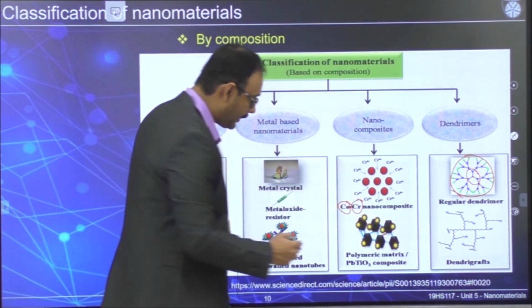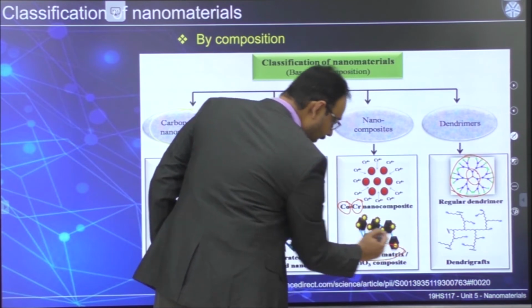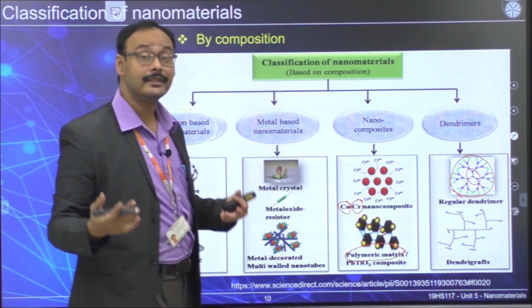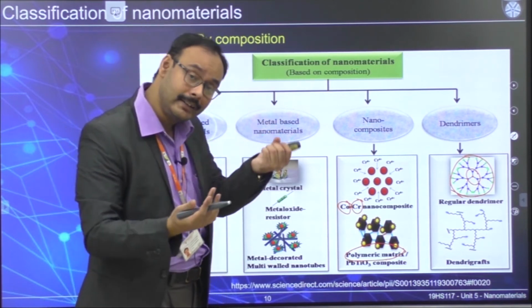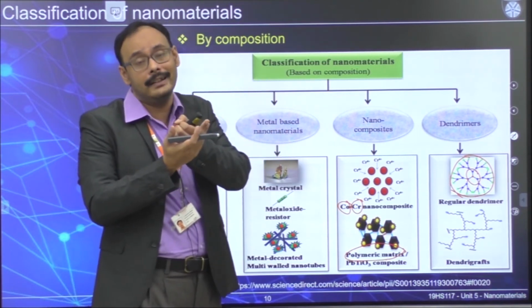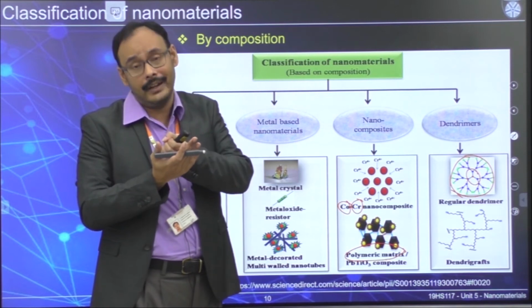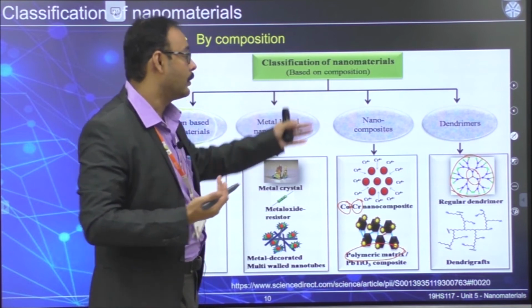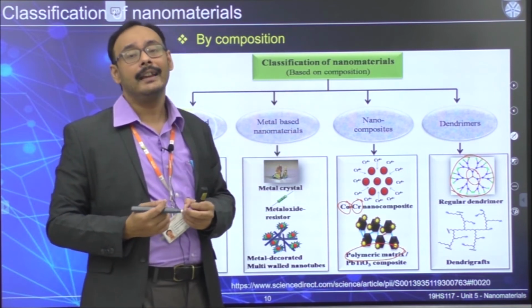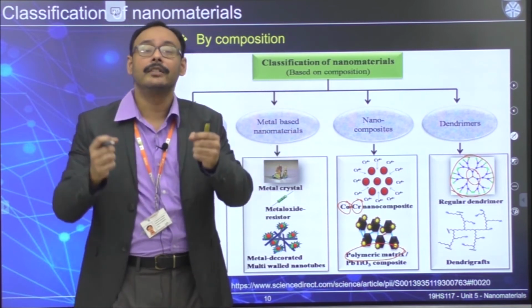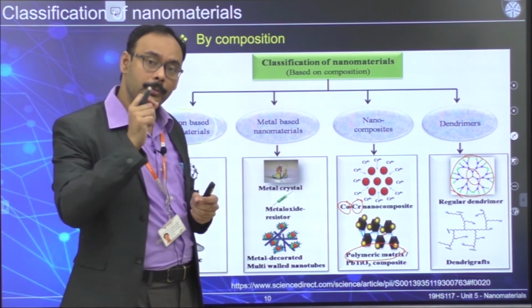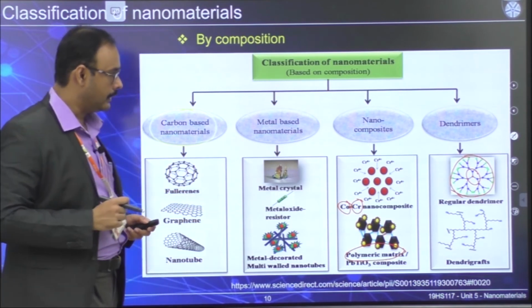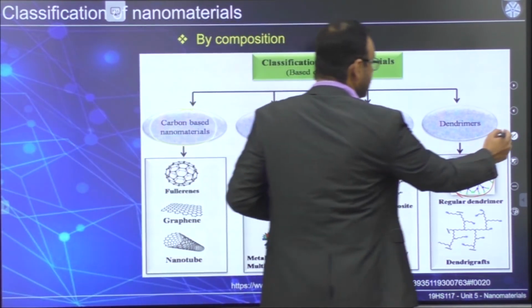On the other hand, they have combined this polymeric matrix, which is still also at the nanoscale. It doesn't always have to be. You can put a nanomaterial on a different matrix or surface which may not be at the nanoscale. Then also you can make them as composite, because at least in that particular material, one of the ingredients will be at the nanoscale. This is pretty much what we wanted to discuss in terms of the composition.